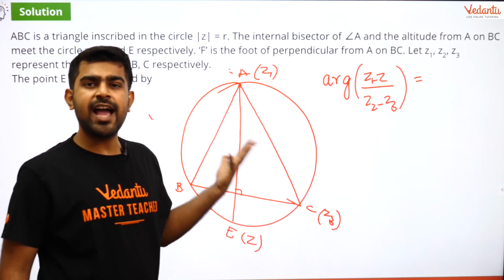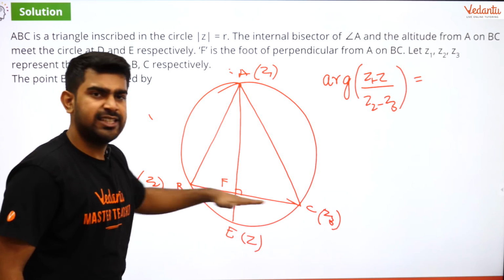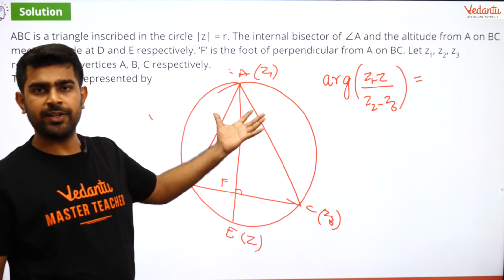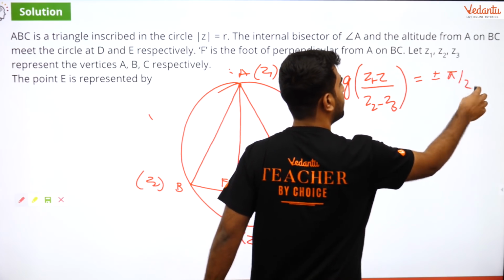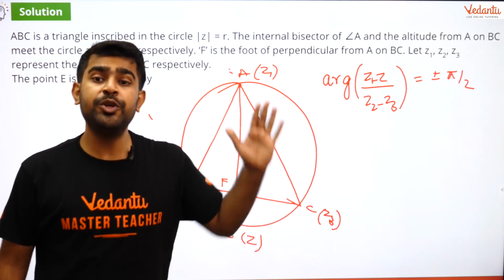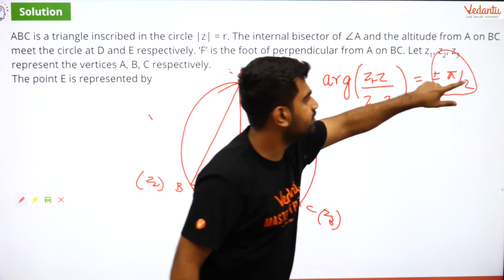And guys, what is the angle between these two lines? It is nothing but plus or minus pi by 2. So let me write it like that: it is either plus pi by 2 or minus pi by 2. I am not bothered about it because I am going to use some information which I get from this.